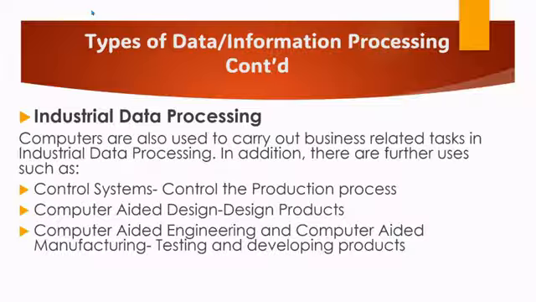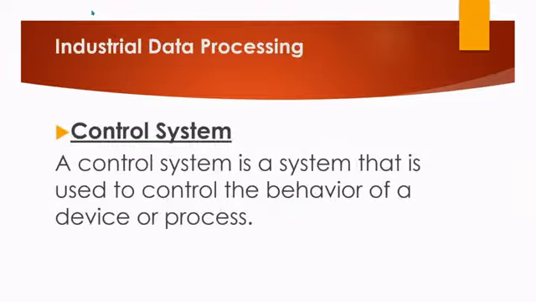And we want to zoom in some more on control systems. So, what's a control system? A control system is a system that is used to control the behavior of a device or process. And many of our electronic household equipment has control systems. For example, the microwave ovens inside our homes have control systems.